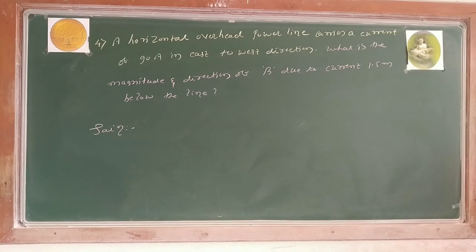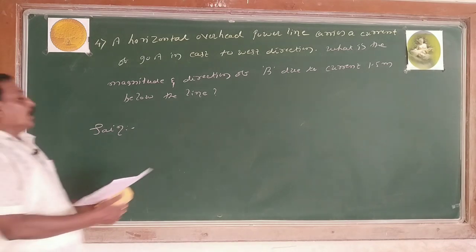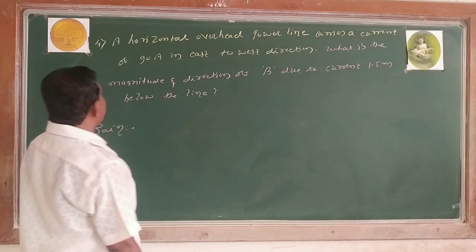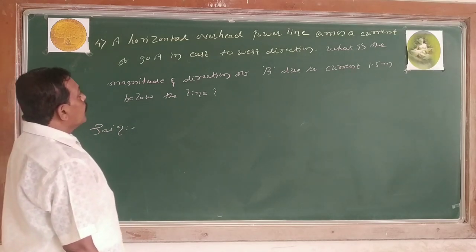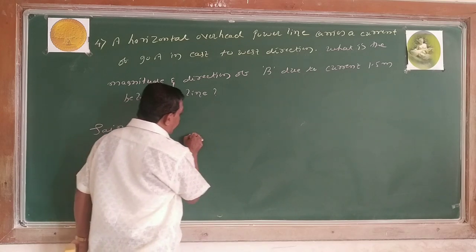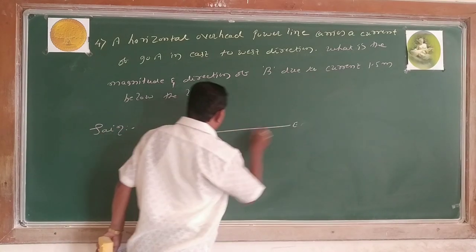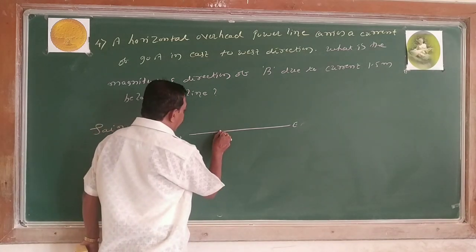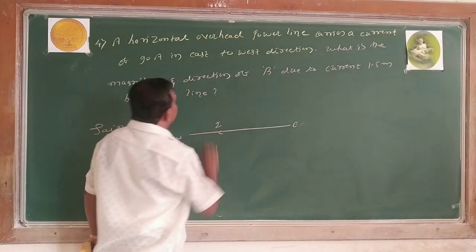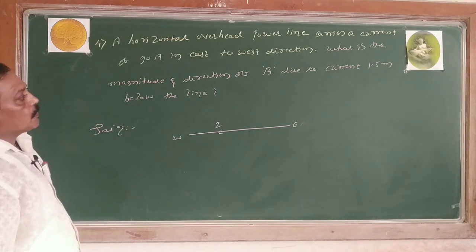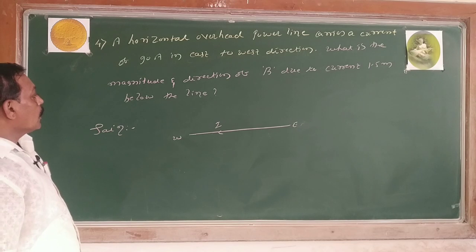So look, a horizontal overhead power line carries a current of 90 ampere in the east to west direction. What is the magnitude and direction of the field due to current 1.5 meter below the line?